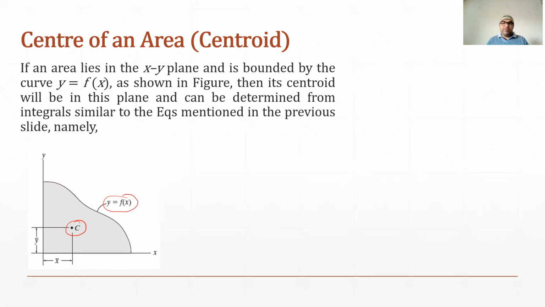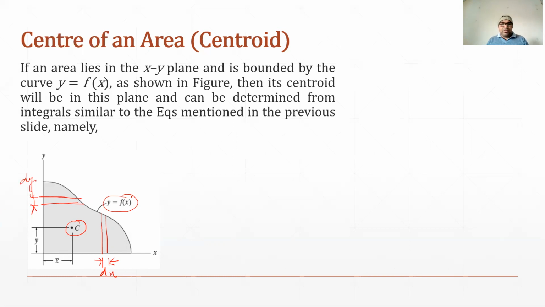Like in the previous case, we were taking a differential volume. Here we can take a differential strip, parallel to the y-axis or parallel to the x-axis. A vertical strip will have a thickness dx. Or if we take a horizontal strip, it will have thickness dy.